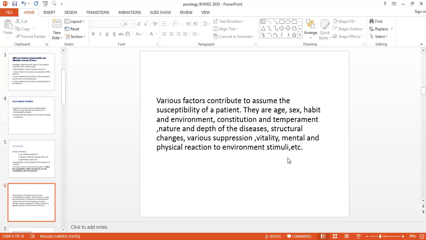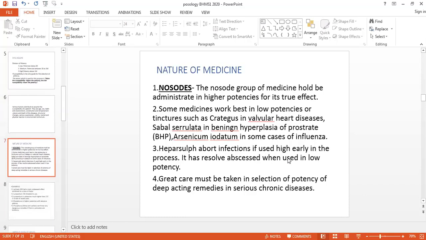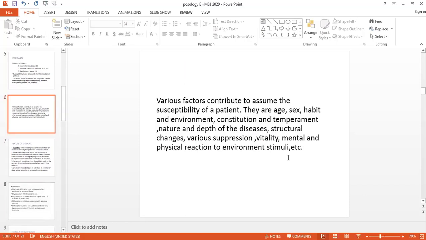So these are very basic factors of the susceptibility, and that susceptibility will help you for the selection of the medicine.